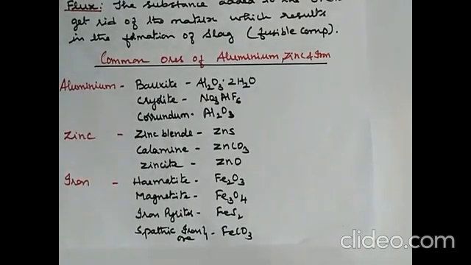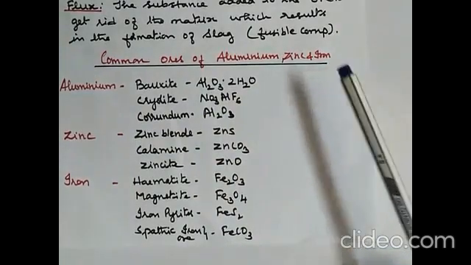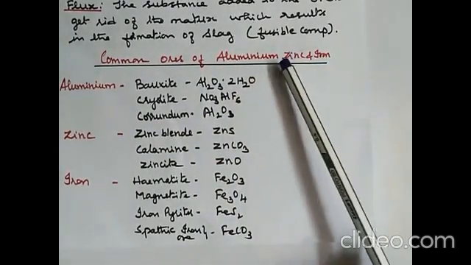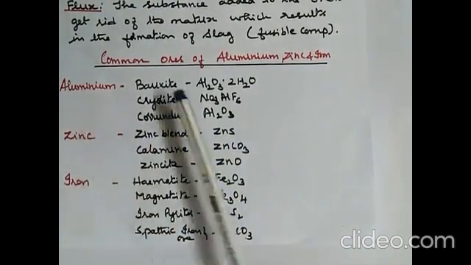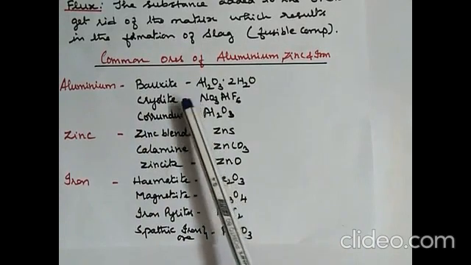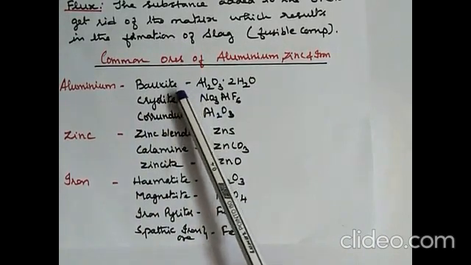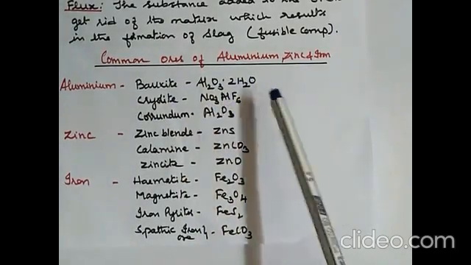Some common ores of aluminium, zinc and iron. We are going to study in detail only aluminium, but you have to know the ores of iron and zinc also. Aluminium has three ores: bauxite, cryolite, corundum. You must learn the ore's name, the chemical formula and the chemical name.